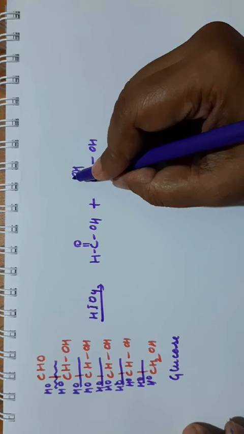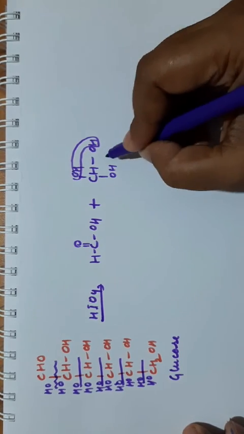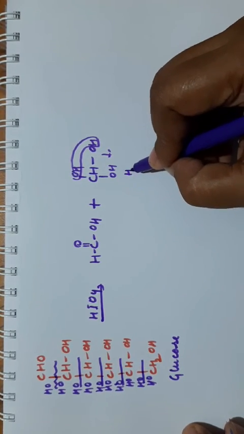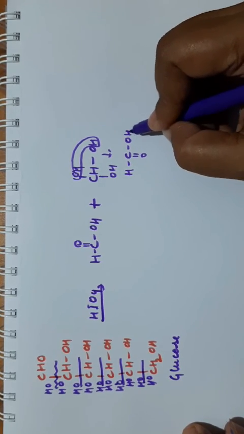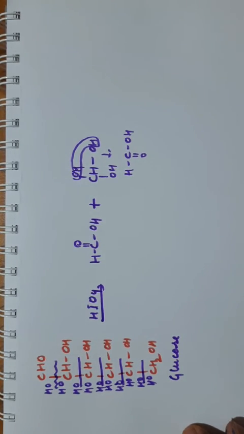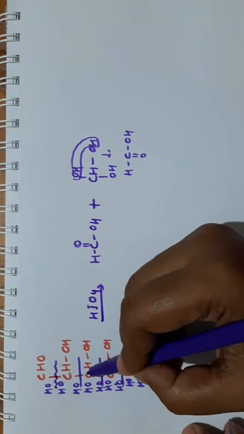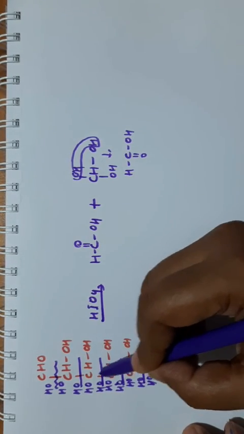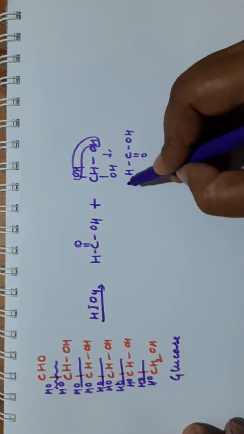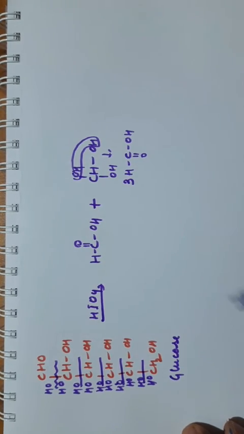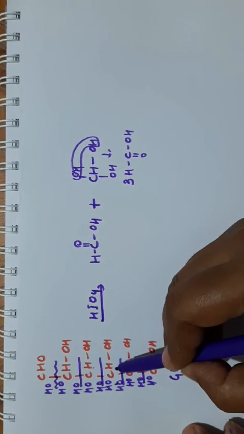So what will happen from here? One water molecule will be removed. So what will be formed? HCOOH. This will be the product formed. Clear? So again the same product will be obtained from here also, from this carbon, this carbon, this carbon. So we will get three molecules like this. 1, 2, 3, 4.